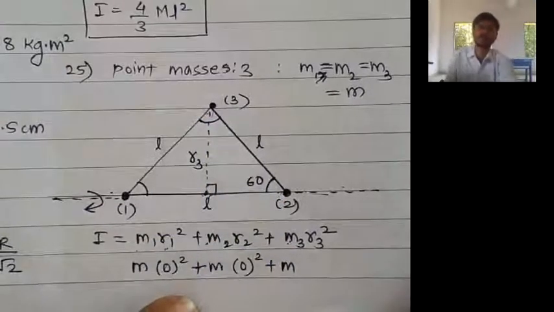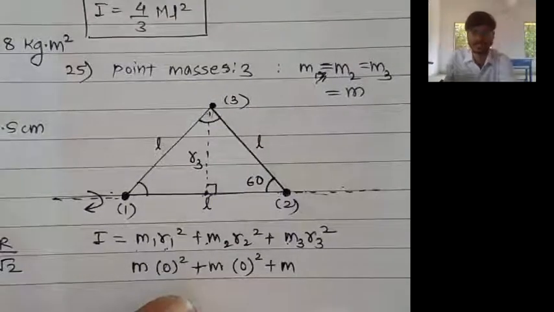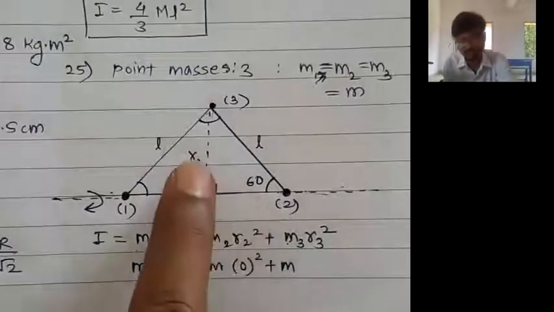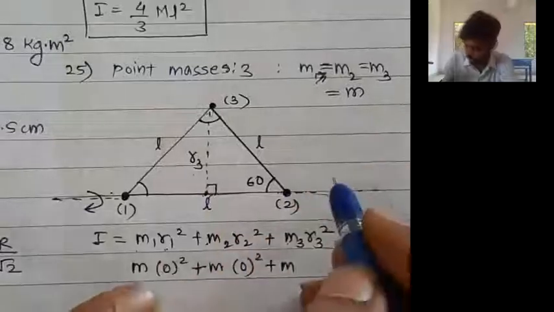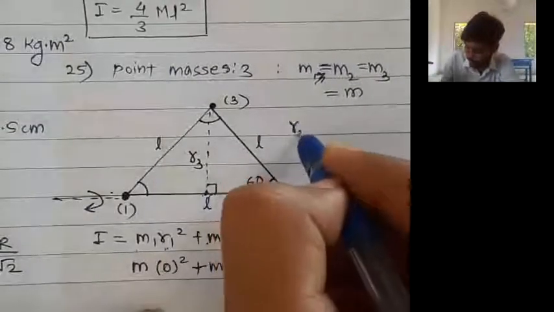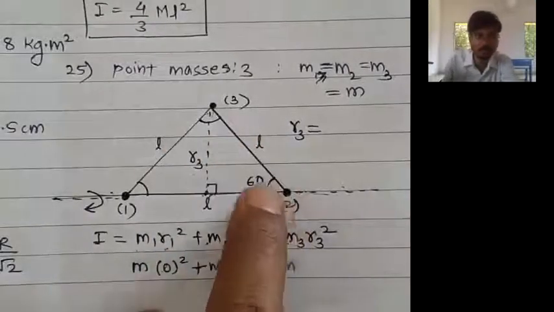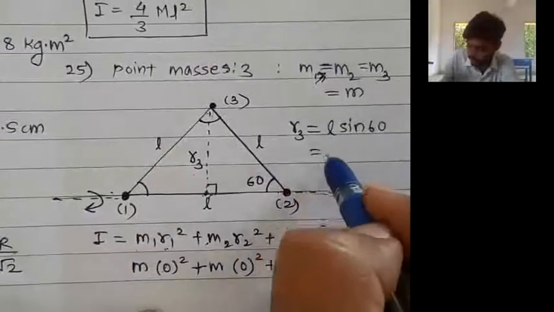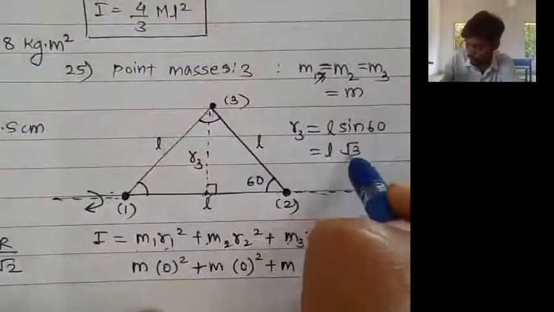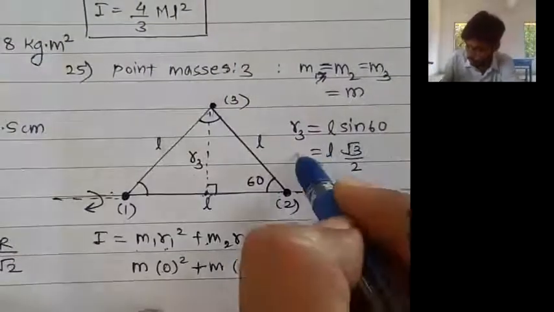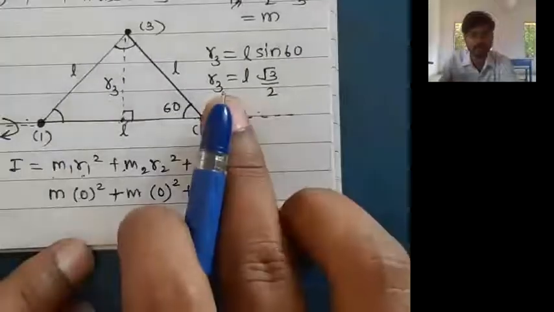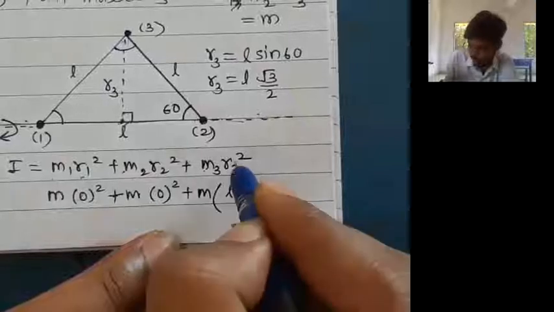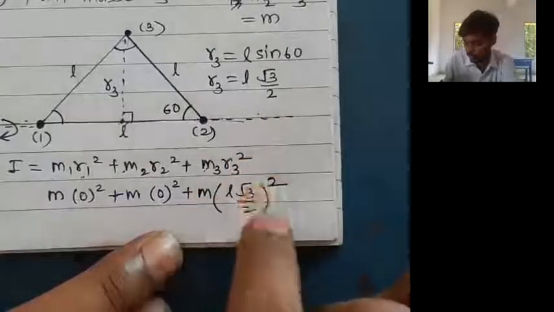We know opposite side equals hypotenuse into sine theta, and adjacent side equals hypotenuse into cos theta. For this angle 60, r3 is the opposite side, so r3 equals hypotenuse into sine 60. The hypotenuse is L, and sine 60 is root 3 upon 2. This is the value of r3, and we put it here: L into root 3 upon 2, and it is to be squared. Don't forget to square it.